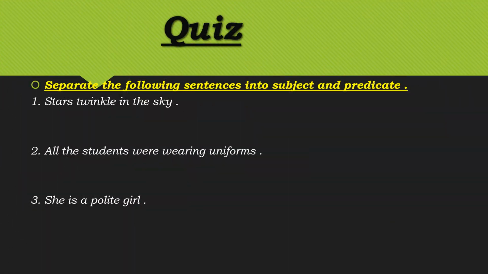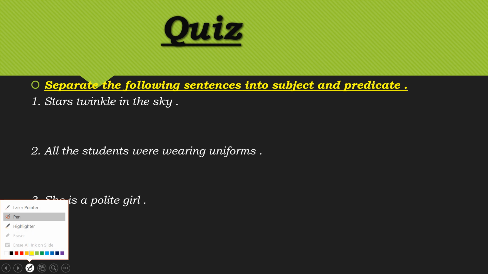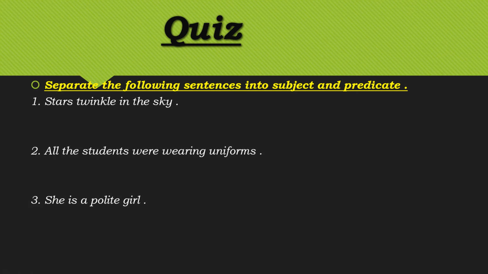Hope you understand this topic very well, right? So here are some quiz questions which you have to answer. Separate the following sentences into subject and predicate. You have to find out the subject and predicate in the sentence. Stars twinkle in the sky, right? So what is the subject? Stars. And what do stars do? Twinkle in the sky. That is the predicate, right?